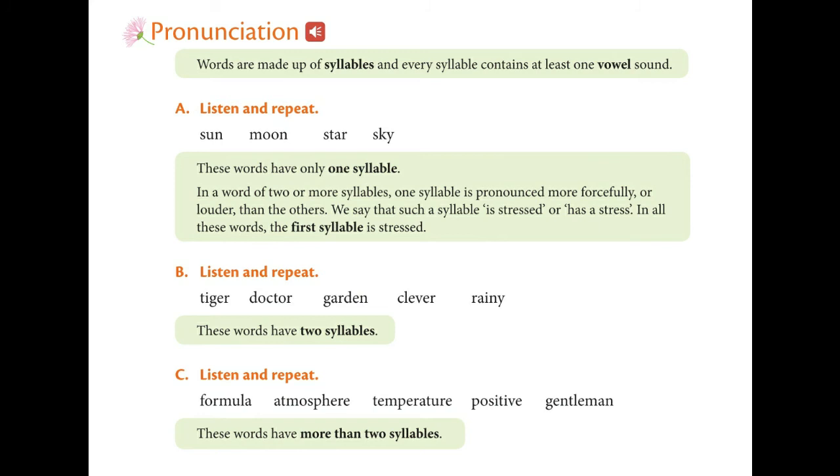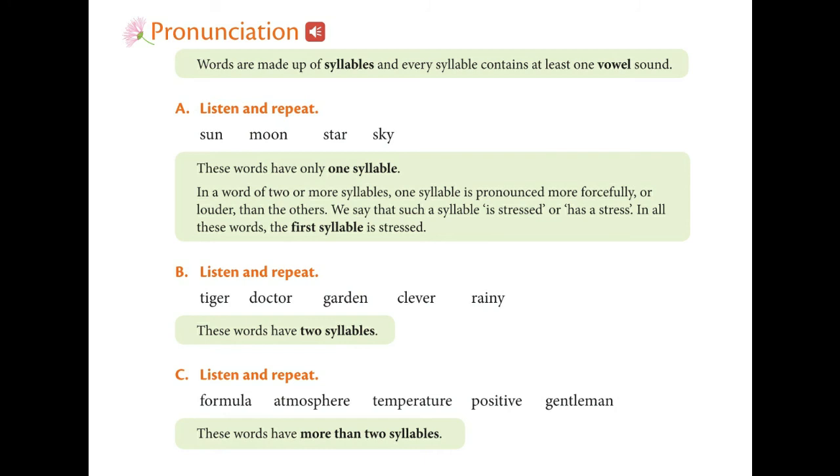Then the last one is pronunciation. You know pronunciation, how we are pronouncing the English words. You may learn some parts of pronunciation. First of all, we are learning about vowels and consonants. They are the different parts of pronunciation of the letters. Vowels, you know, A, E, I, O, U, and the others are consonants.